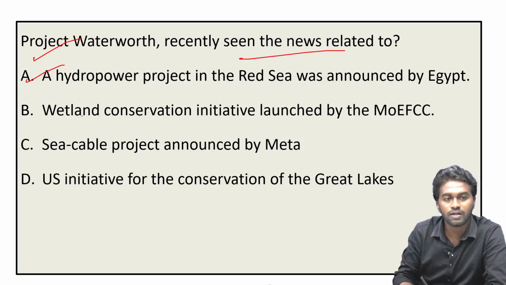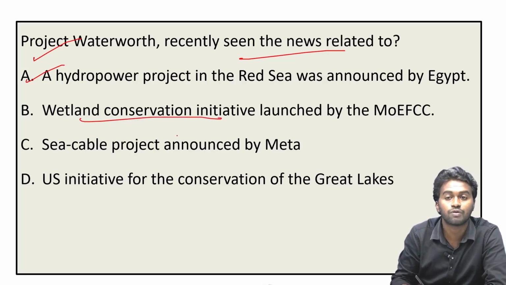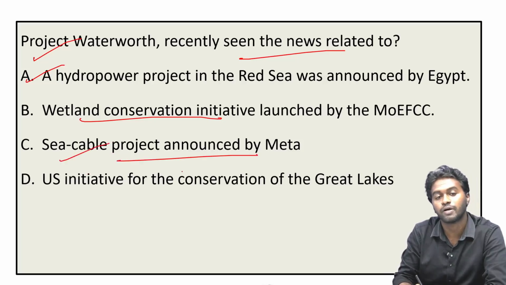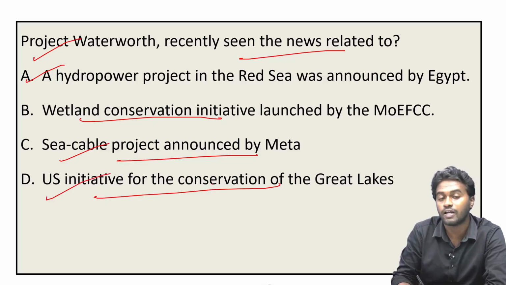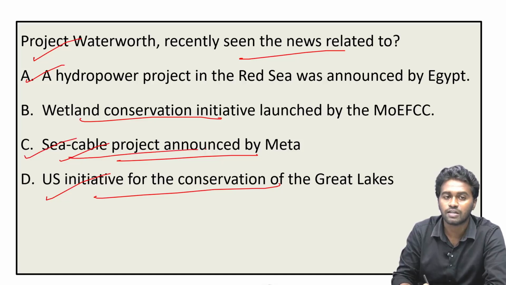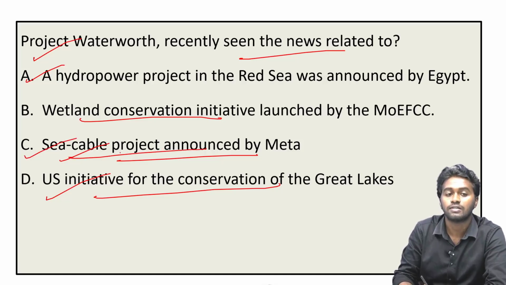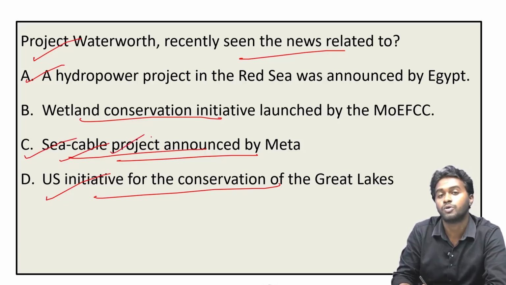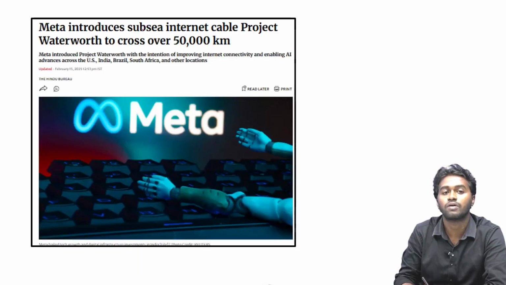Option B, a wetland conservation initiative launched by the Ministry of Environment, Forest and Climate Change. And option C, sea cable project announced by Meta. And option D, United States initiative for the conservation of the Great Lakes. See, it's a factual question and the correct answer is actually option C, a sea cable project announced by Meta. And this is going to be the largest sea cable network in the world. It covers around 50,000 kilometers and connects India, Europe, North America, South America and Africa.